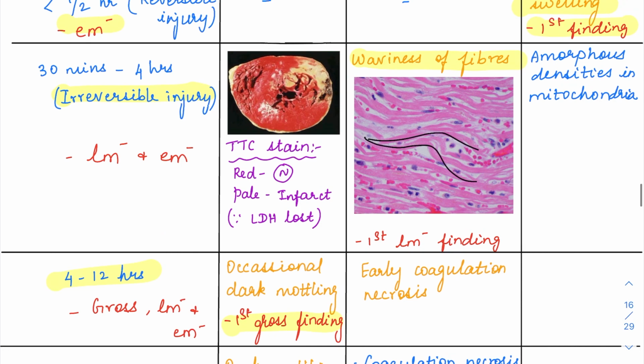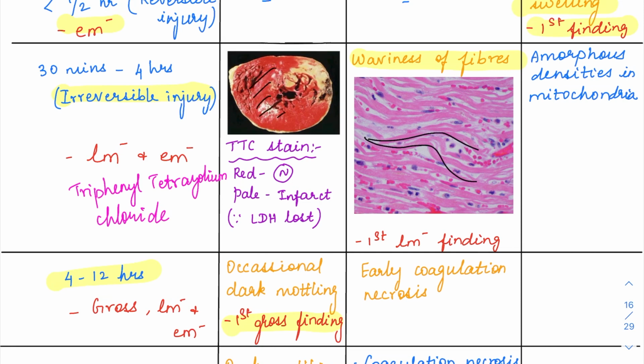One thing I forgot to mention here, I'll tell it here. During this 30 minutes to 4 hours, I told you there are not going to be any gross findings. But still, if you have the gross specimen and you pour a stain called TTC, that is triphenyl tetrazolium chloride, it is going to show a pale area. Normally this TTC will stain the LDH.